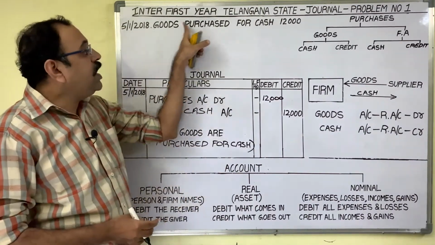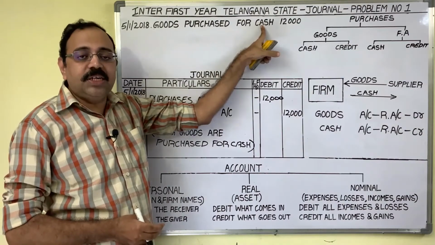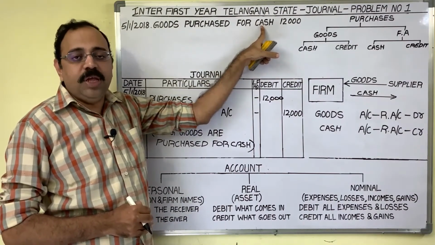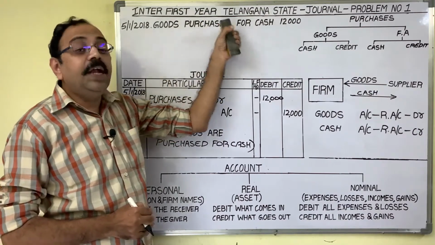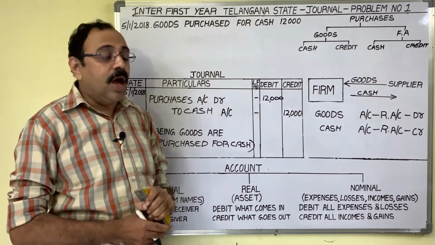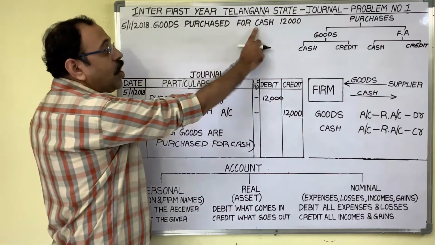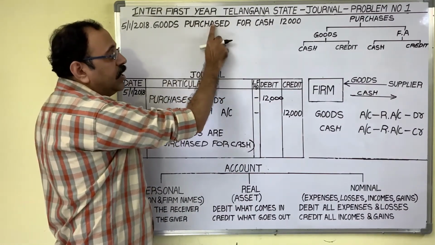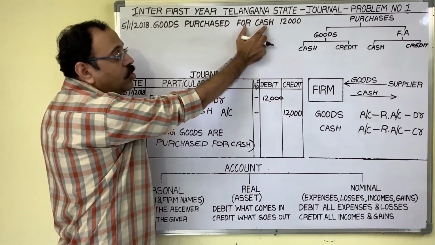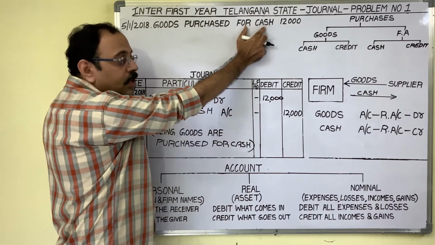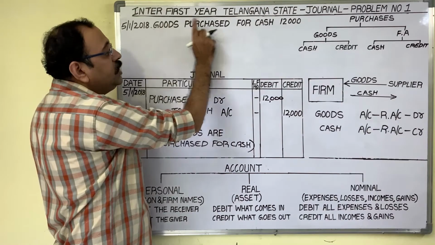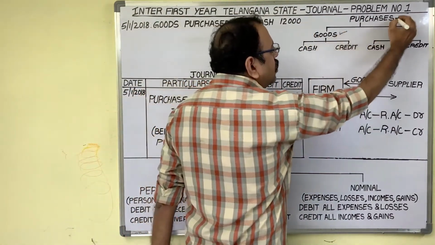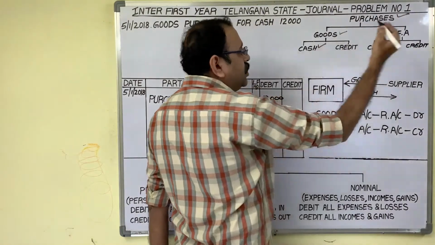Therefore, if the supplier name is given in a purchase transaction, it means it is a credit purchase. Now, the supplier name is not available, so it is a cash transaction. Even that information he is clearly giving: goods are purchased for cash.